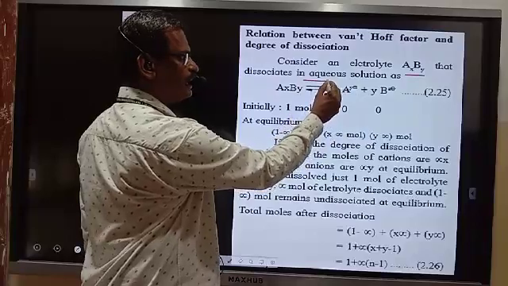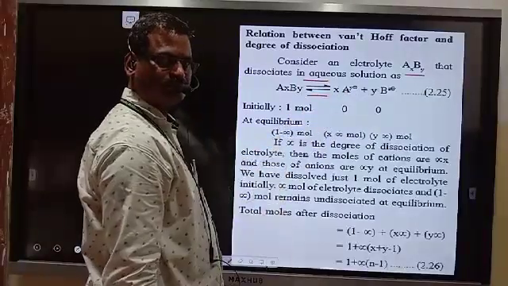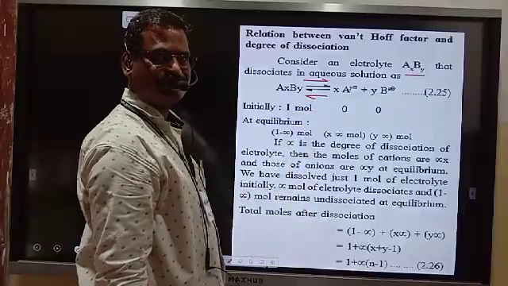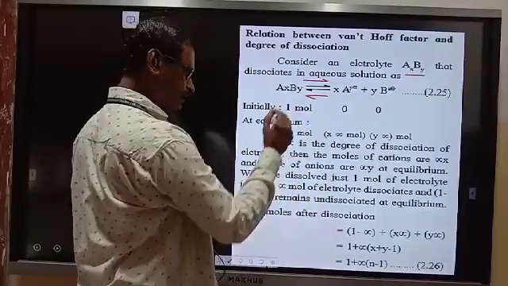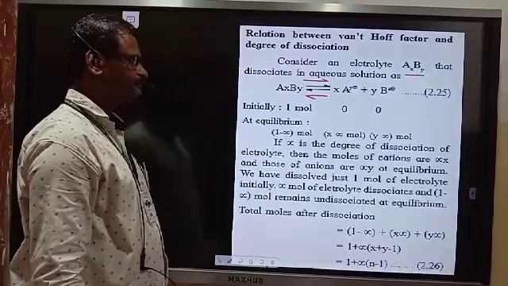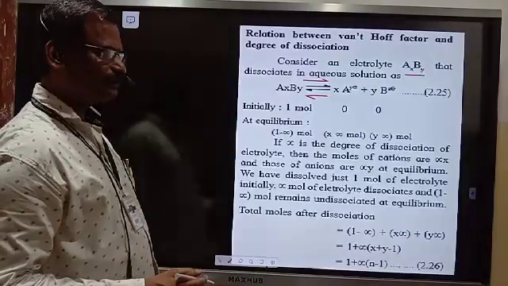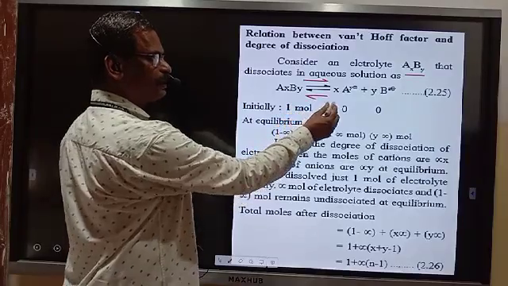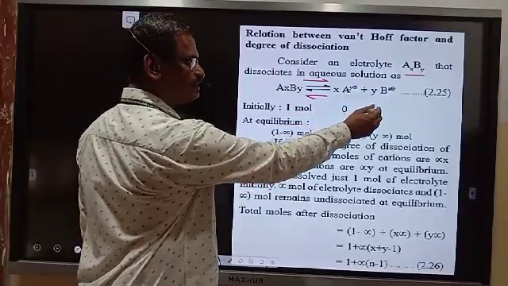Forward as well as backward dissociation is present, means it is undergoing incomplete dissociation. Let us consider at start we have taken 1 mole. At the start of the reaction, the products are 0 and 0.